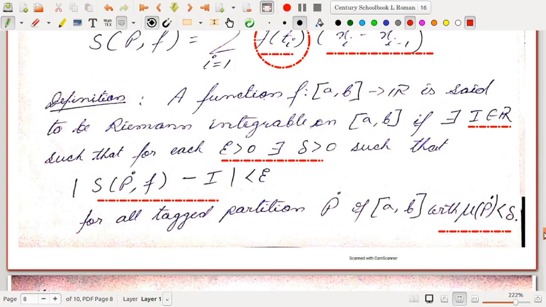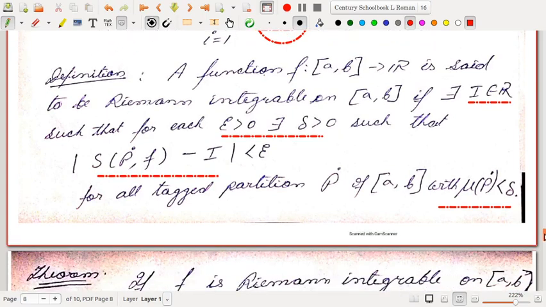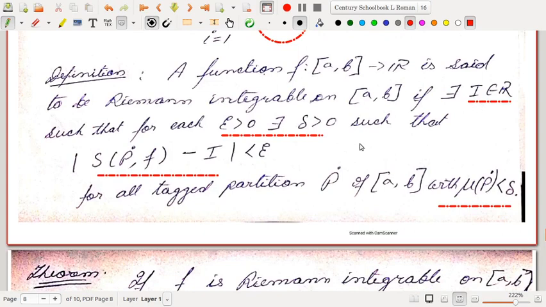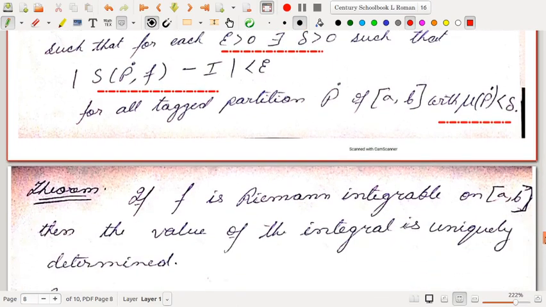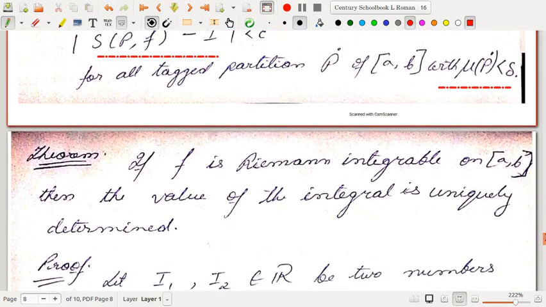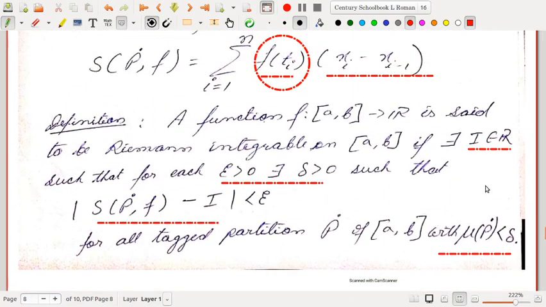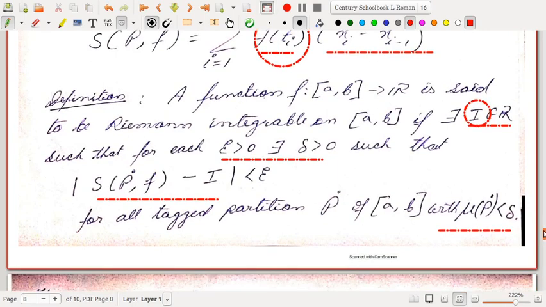Okay, so something similar to the limit concept that we have done. So if we can find a number I which satisfies that for each epsilon greater than 0 there is a delta greater than 0, such that the Riemann sum minus I is less than epsilon for any tagged partition which satisfies norm of the partition less than delta. Okay, so immediately the first question that comes up is whether this number I, if it exists, is unique or not. Okay, and the answer is yes, it is unique.